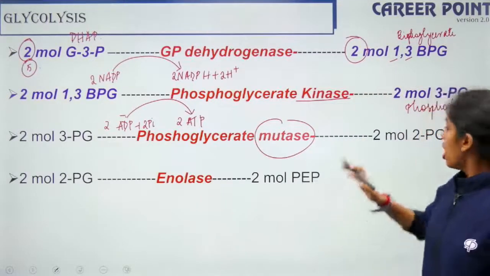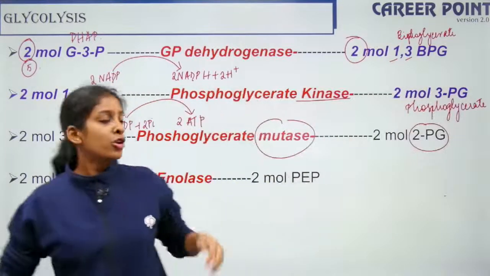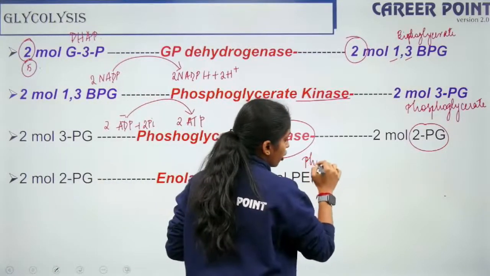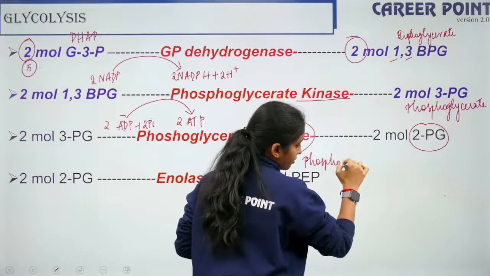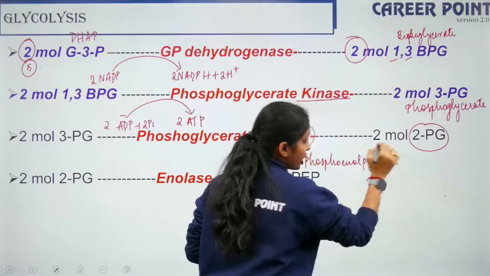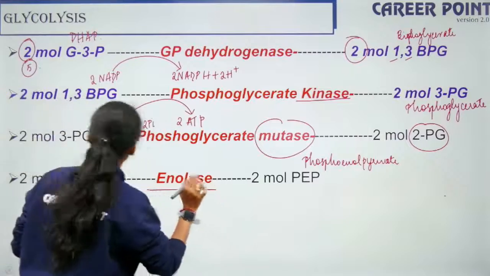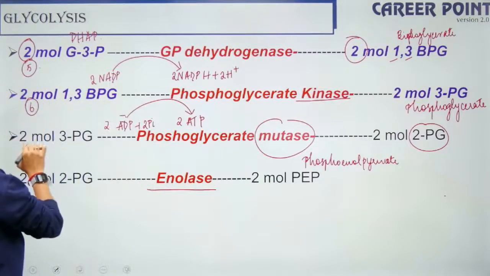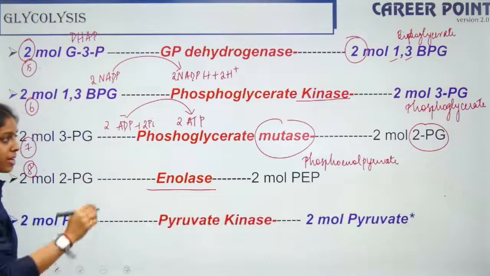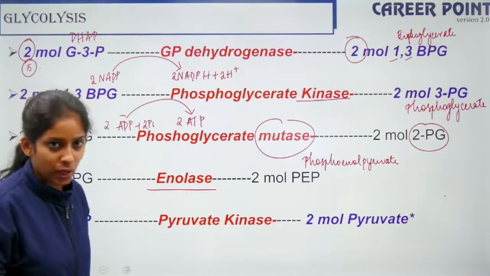Alright, yes. So now these 2 molecules of 2-phosphoglycerate will give you 2 molecules of PEP. PEP stands for phosphoenolpyruvate. We have read this as the primary carbon dioxide acceptor in your C4 cycle, right? So here the enzyme is enolase. So this is step 7, step 8, right? The last step is when your PEP is getting converted into the final product, that is pyruvate.